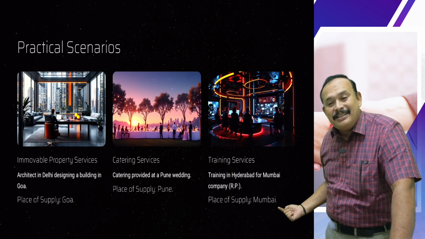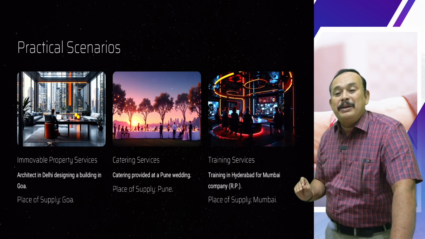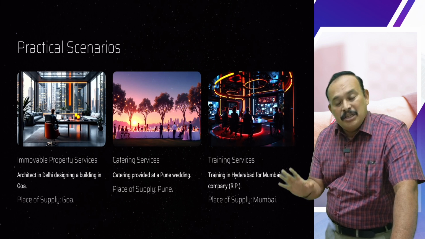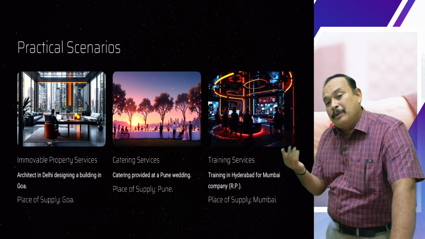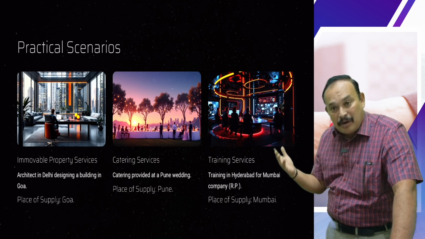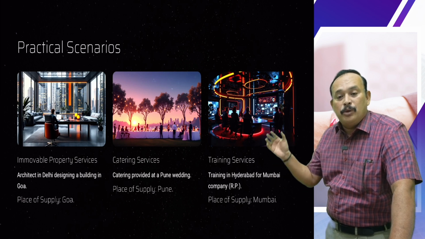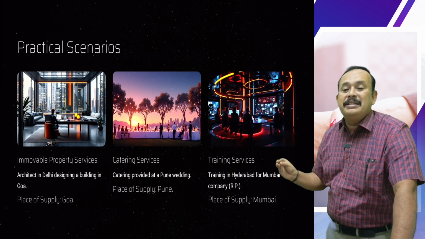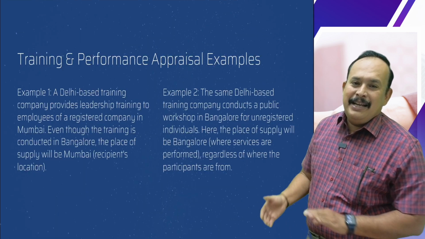Mumbai. Reason? Because the recipient is a registered person. If so, irrespective of the place where the performance is actually performed, the place of supply goes to the location of the recipient. Training in performance appraisal.